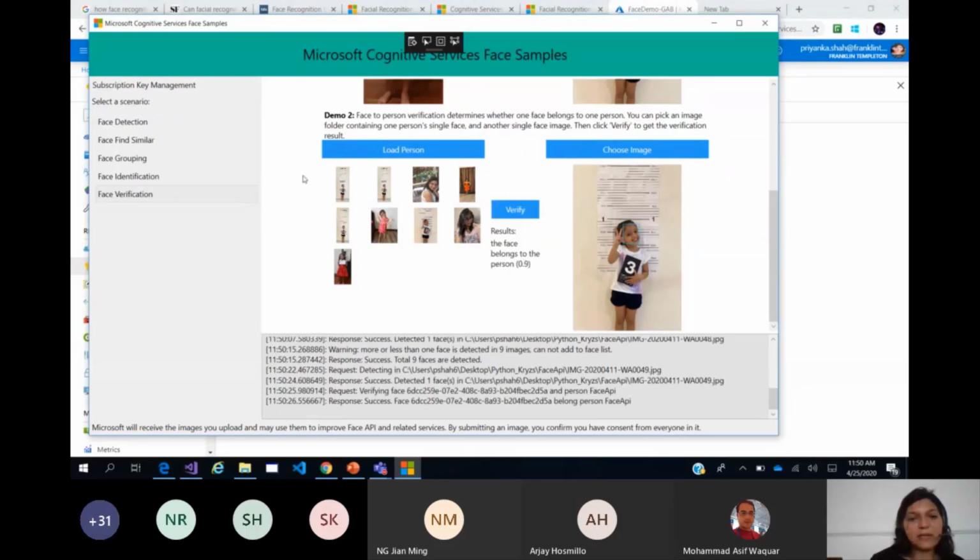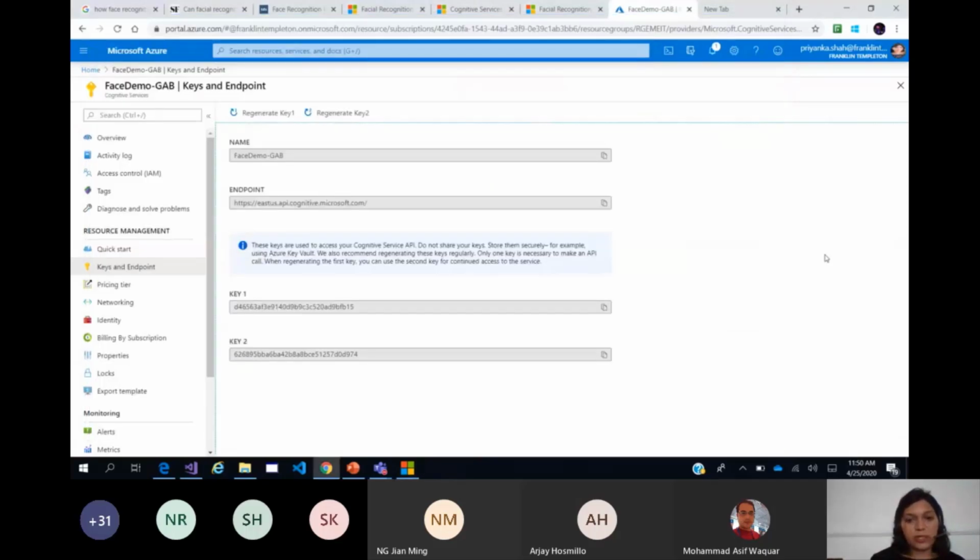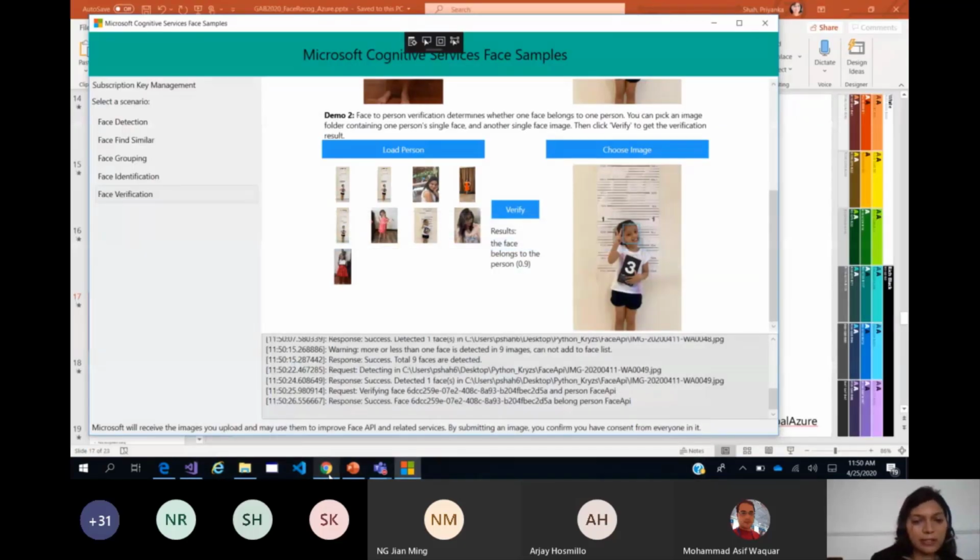So this person, because I have a lot of different pictures uploaded for this training, it says a 90% confidence that this person exists in the training group which I have provided. So this is how the face detection is going to work. It is pretty accurate and pretty easy to use, pretty easy to embed into your applications as well.